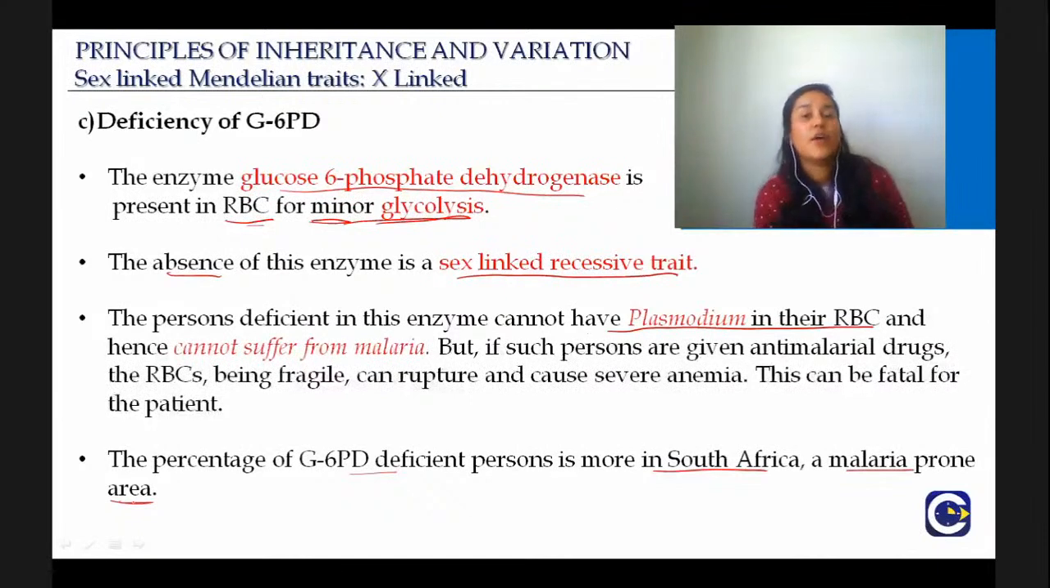If it's clear, now you have to write in the chat box which chromosome has the genes for G6PDH. Write it down in the chat box. We have discussed this before. If you remember the concept very well, you can answer this question. Where are the genes for G6PD, glucose 6-phosphate dehydrogenase, present?